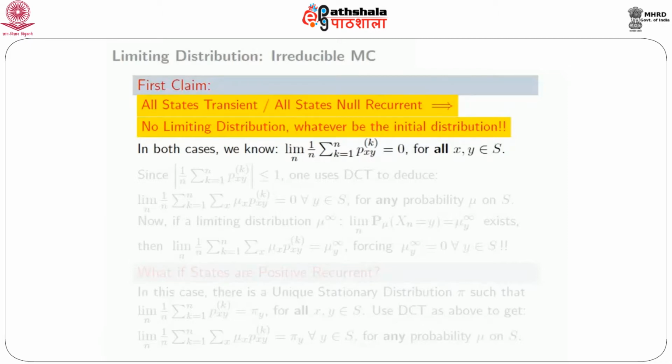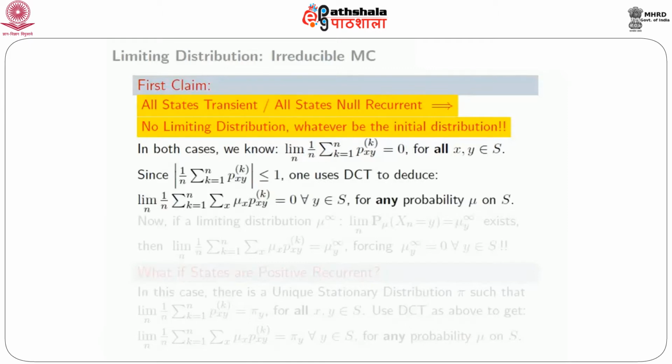We have seen that before. In fact, this is something that was observed when we also showed that for these two cases there cannot be any stationary distribution. Now what we want to say is that because this quantity, 1 over n summation k equal to 1 to n of p_xy^(k), in absolute value is less than or equal to 1 for every x, y, because each p_xy^(k) is a quantity less than or equal to 1. So if you take the average of these things, then also the average is less than or equal to 1.